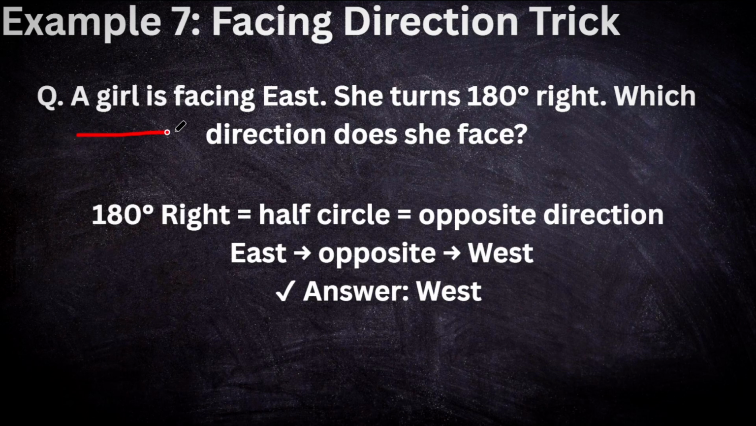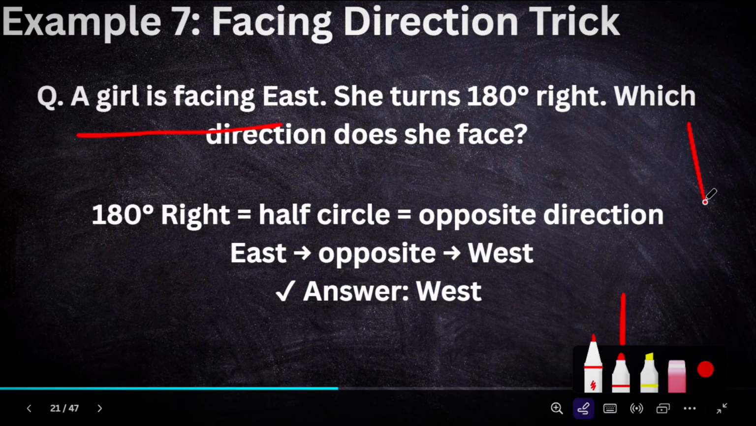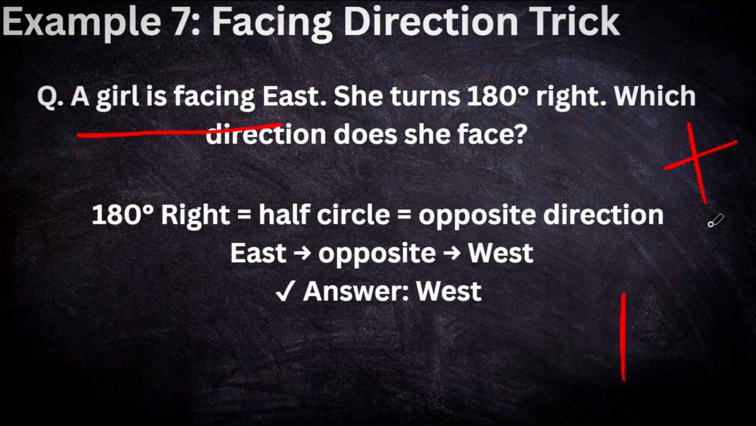A girl is facing east. Where is the girl's face pointed? Towards the east. Here are north, east, south and west. So the girl is facing east. Okay, she turns 180 degrees to the right. Which direction does she face?